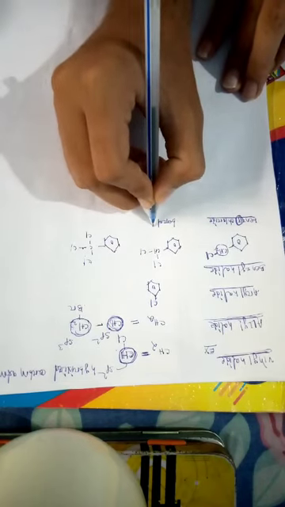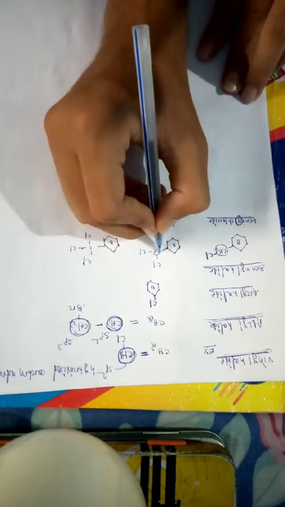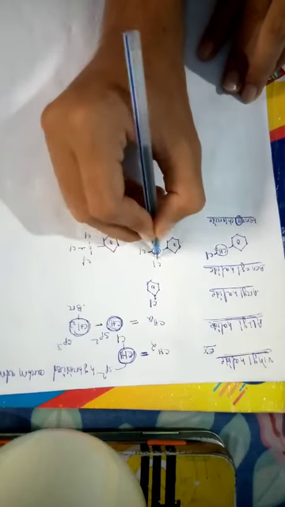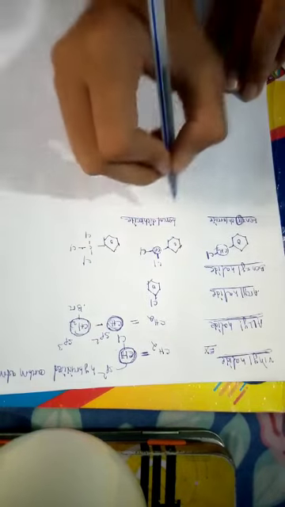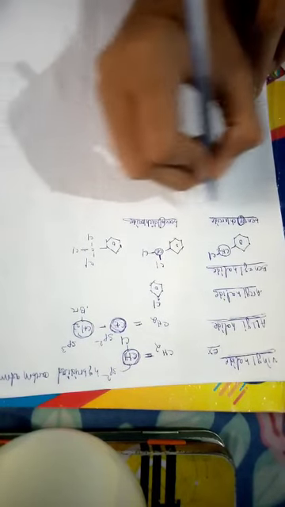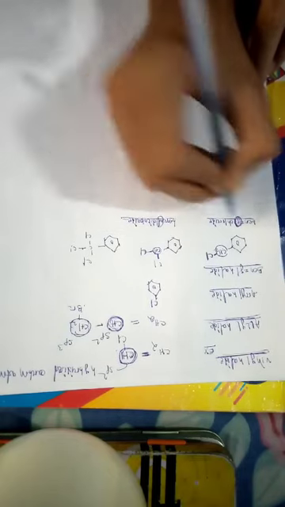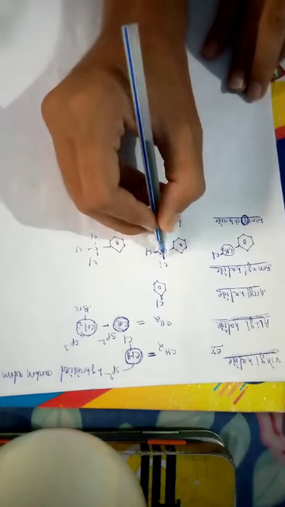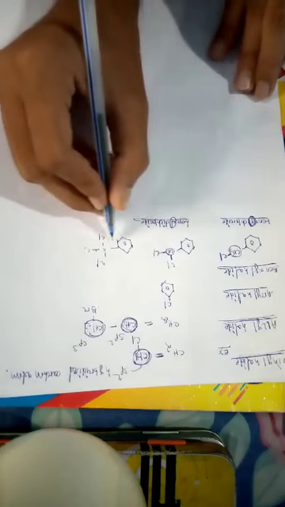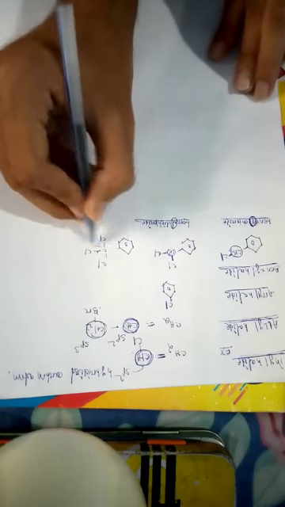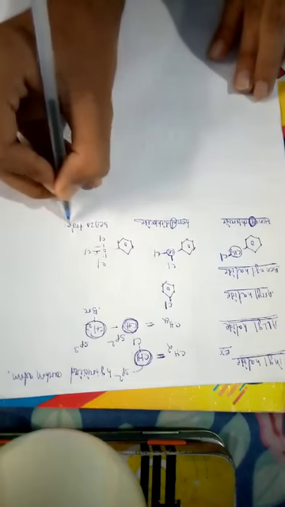Here, benzyl dichloride. What is the trick? After the carbon atom there are two bonds. So we can say benzyl. That is, after the carbon atom there is a single bond, so we can say benzyl. After the carbon atom here there are two bonds present, so we can say benzyl. And here after the carbon atom there are three single bonds, so we can say benzo trichloride.